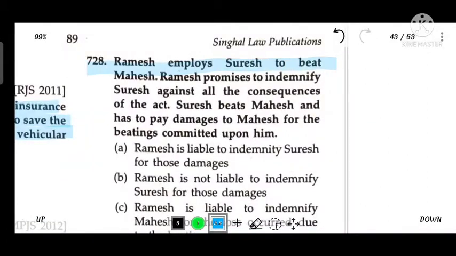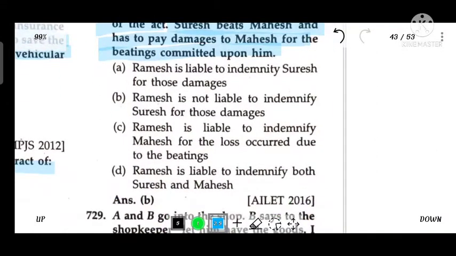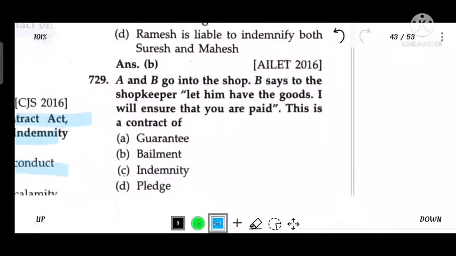Ramesh employs Suresh to beat Mahesh. Ramesh promises to indemnify Suresh against all of the consequences of the act. Suresh beat Mahesh and has to pay damages to Mahesh for the beating committed upon him. Ramesh is not liable to indemnify Suresh for those damages.